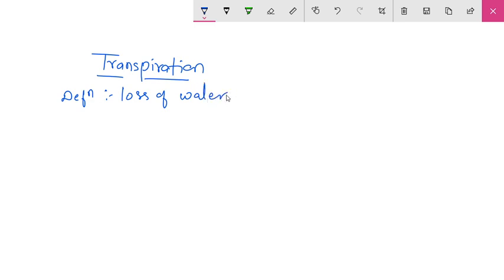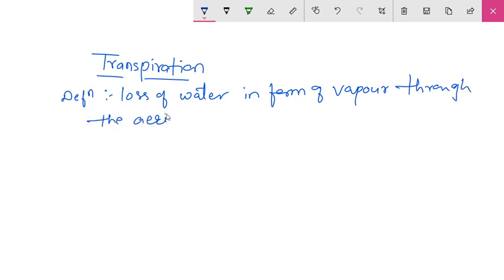water in the form of vapor through the aerial part of the plant. Through the aerial part of the plant is known as transpiration.